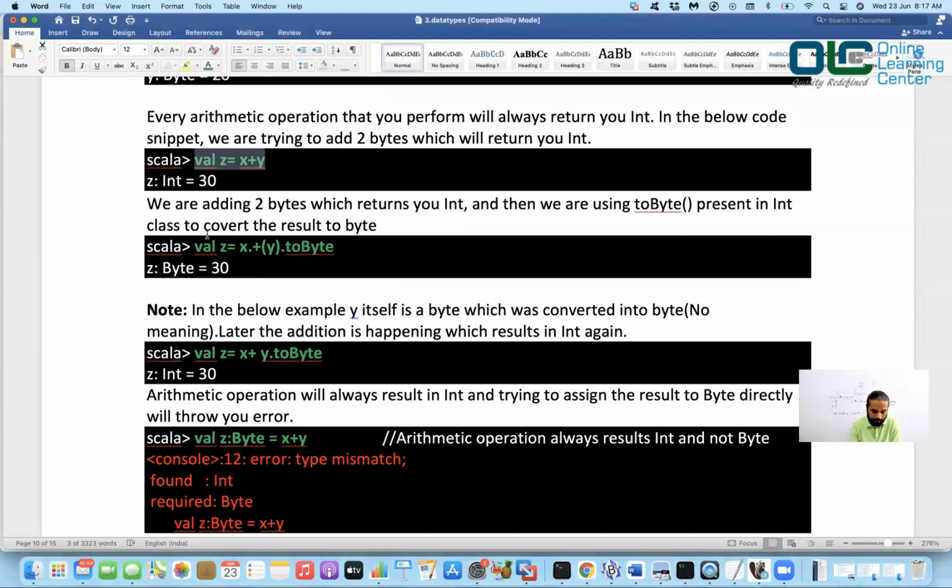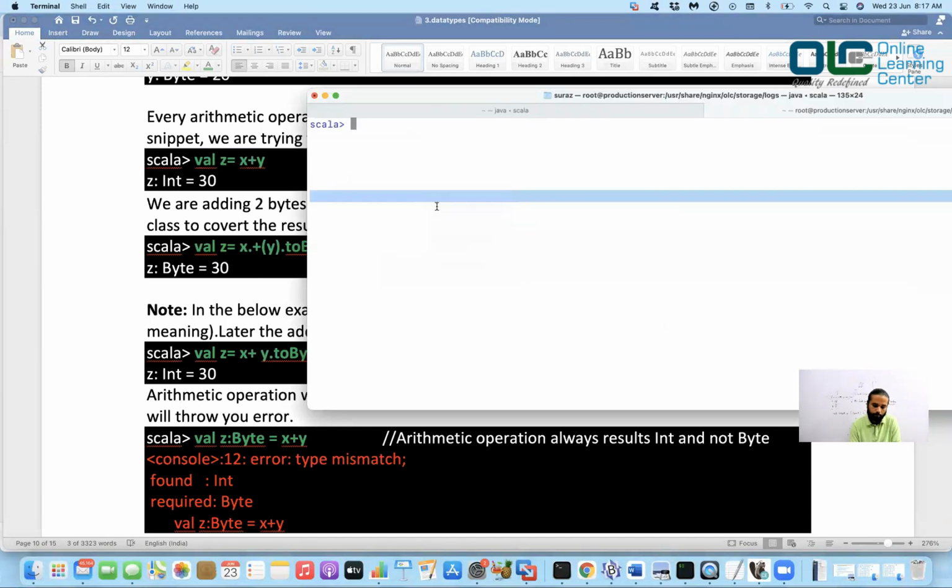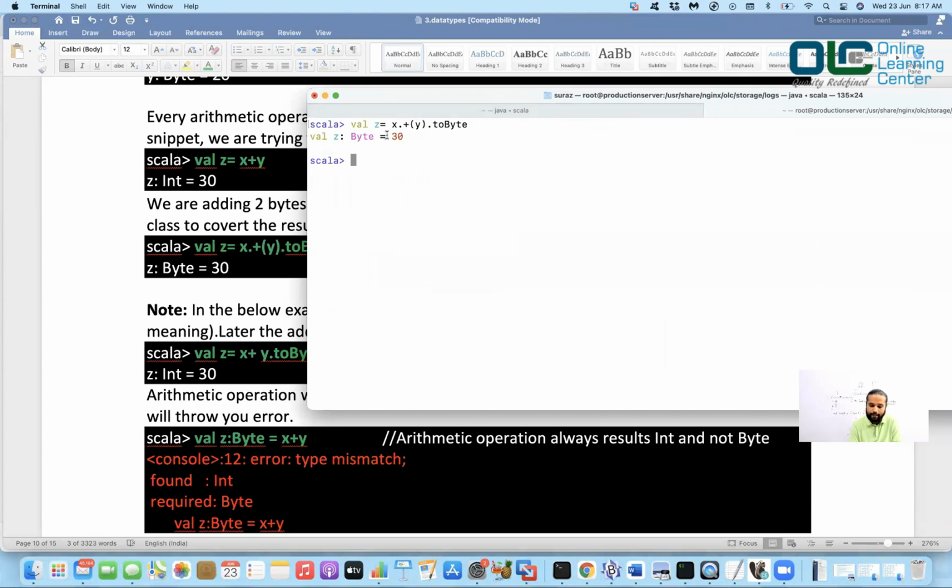Now I'll try to execute this. Look into this: I'm saying x + y toByte. What is x? x is a byte. As we all know, plus is a method; these are really not operators, they are basically methods in Scala.